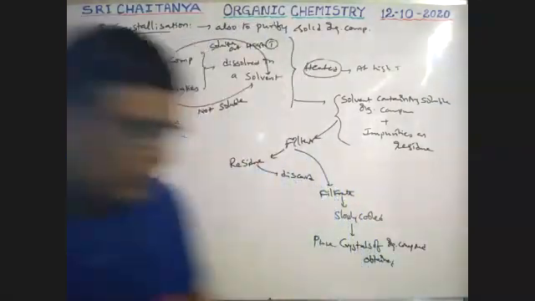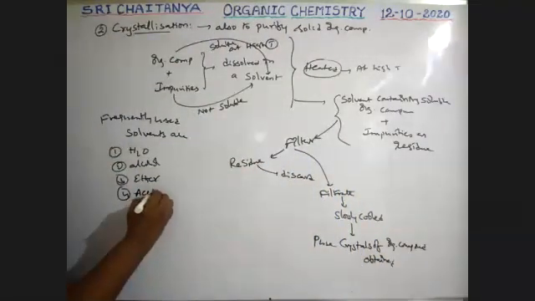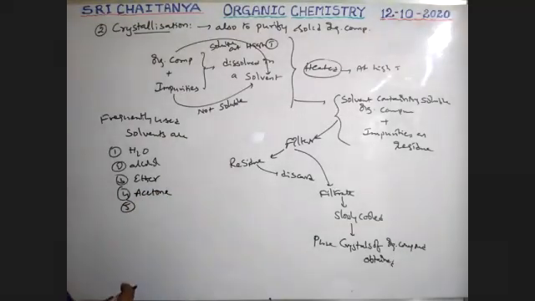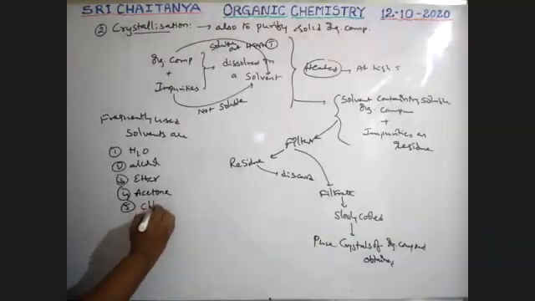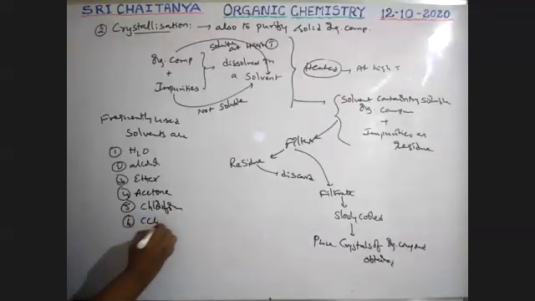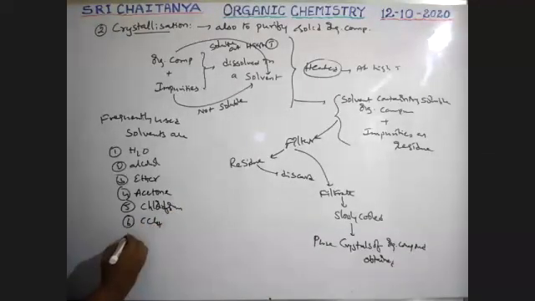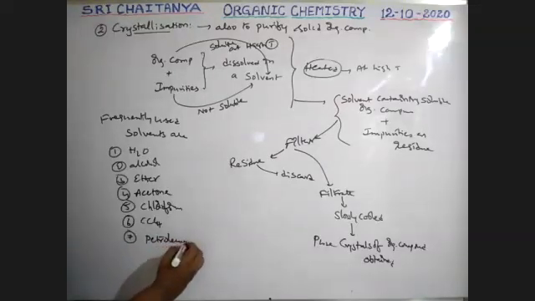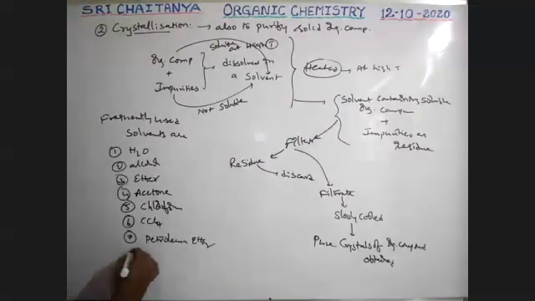Acetone, next chloroform, carbon tetrachloride, petroleum ether, benzene.